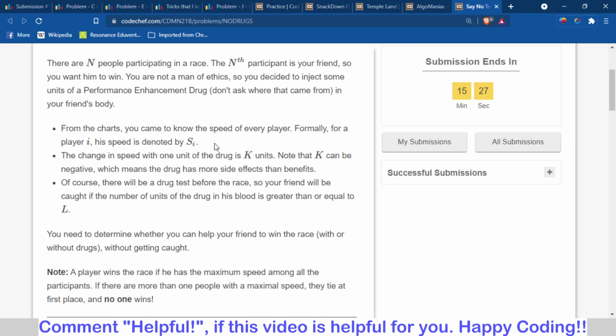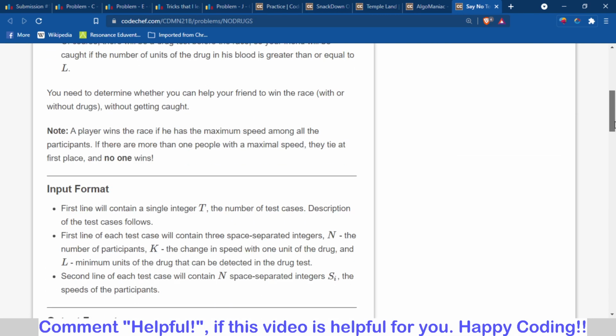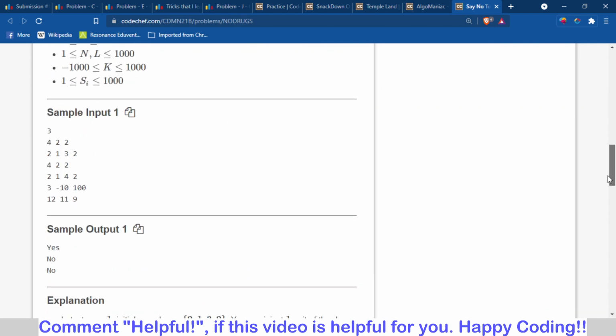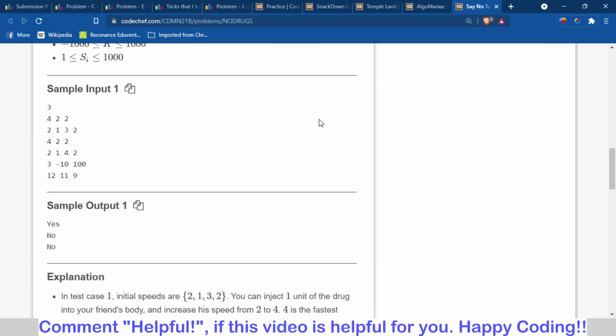Basically you have to tell whether your friend will win the race or not. What we will do is use the maximum amount of drug we can, and by using that we increase the speed of the friend.